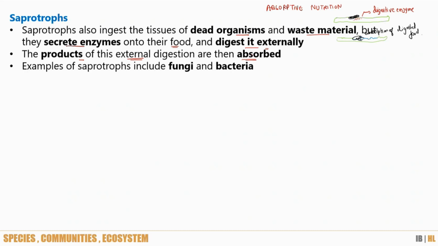Some examples of saprotrophs include fungus and bacteria. Fungi are one of the major contributors to decomposition on Earth. Many of these fungal species are saprotrophic, so they help a lot in the process of decomposition.